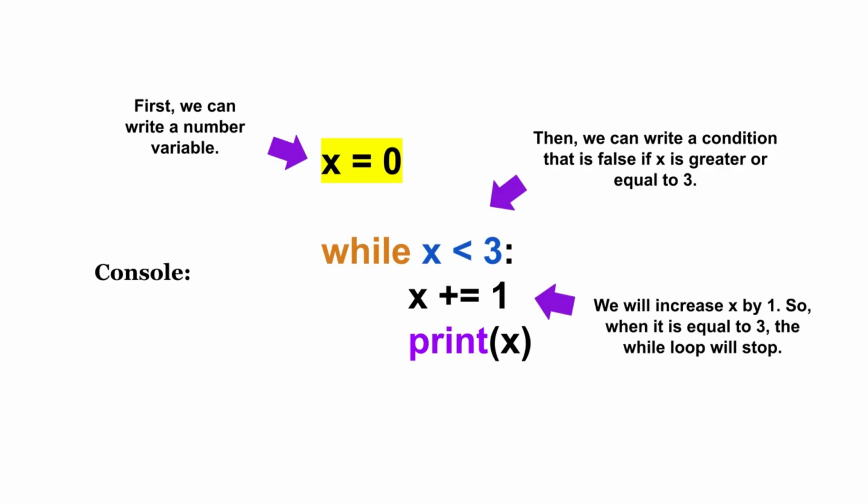The reason behind this is because we are starting with 0. 0 is less than 3, so we can add 1 to our 0, making the value of x equal to 1. Then we are printing that value. Since x is 1, which is smaller than 3, we go again. 1 plus 1 is 2, and 2 is printed. 2 is also smaller than 3, so we can go again. 2 plus 1 is 3, and 3 is printed. But now 3 is not less than 3, but rather they are both equal. So our condition is now false, and we stop the loop.